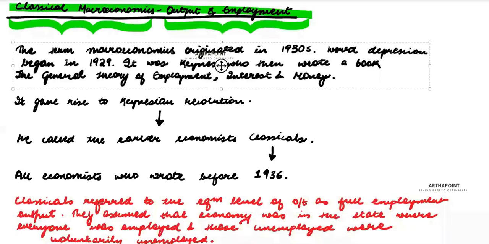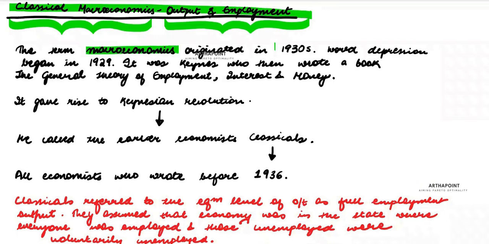Now, let's first understand where the term macroeconomics originated. The term macroeconomics originated in the 1930s. The Depression began in 1929.